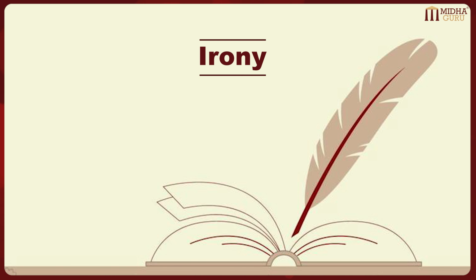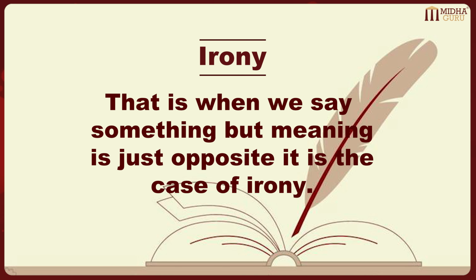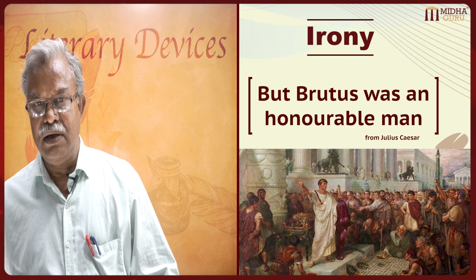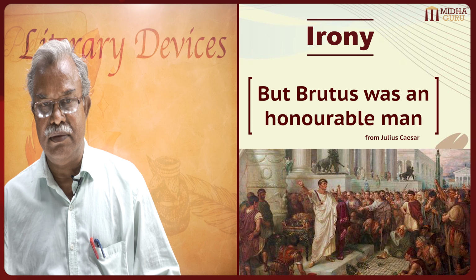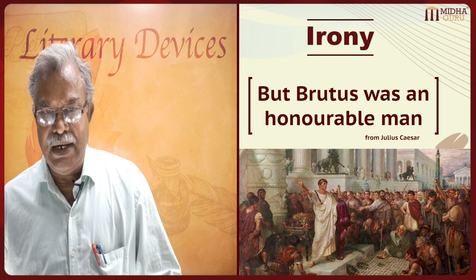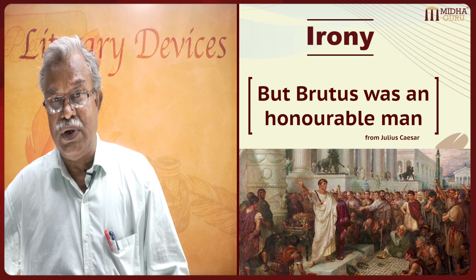Now comes irony. What is irony? Irony is when you say something but mean just the opposite. When we say something and mean just the opposite, it's a case of irony. Now, for example, a quote from Julius Caesar: but Brutus was an honorable man. Ultimately, it was proved that Brutus was dishonorable.